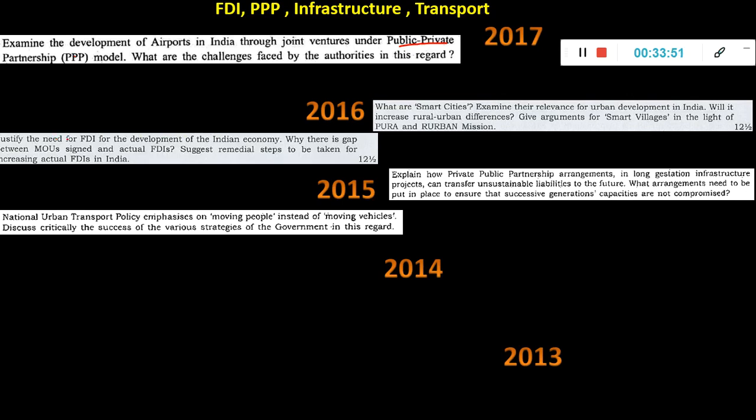2016: justify the need for FDI for the development of the Indian economy. Like even the Prime Minister now every time keeps telling about this FDI and investments coming inside India. So why is there a gap between MOUs signed and actual FDIs? Suggest remedial steps. Okay, like even though we sign a lot of things, they don't get implemented. So we have to tell the challenges.